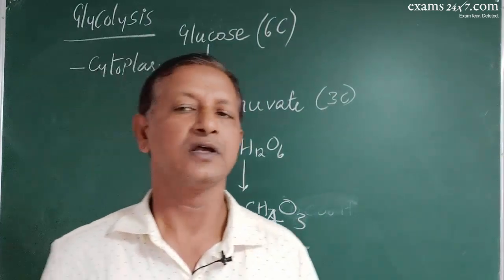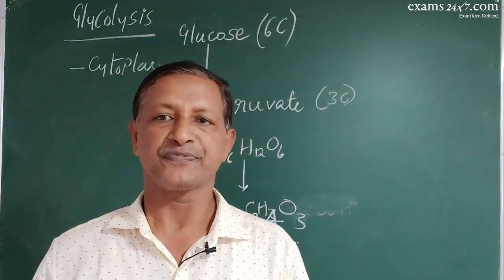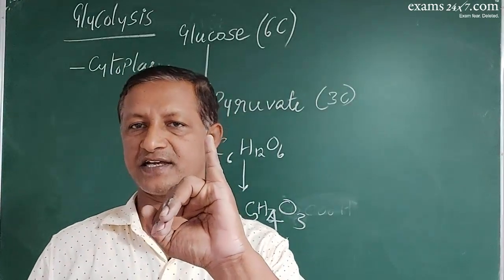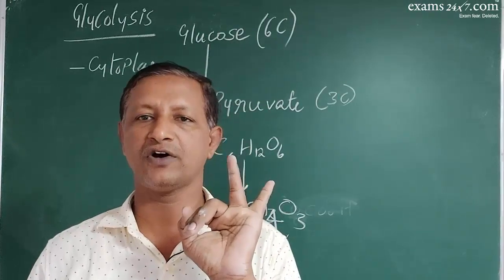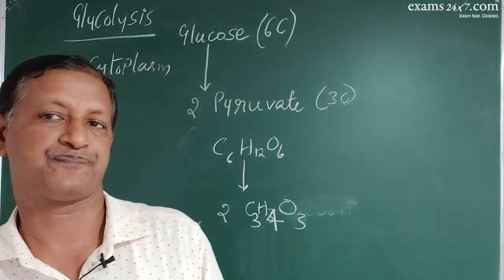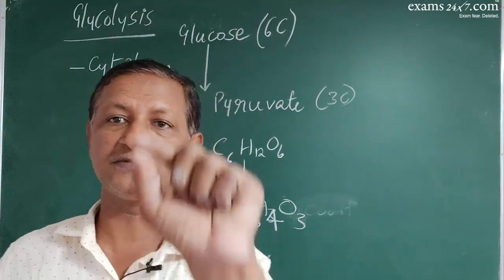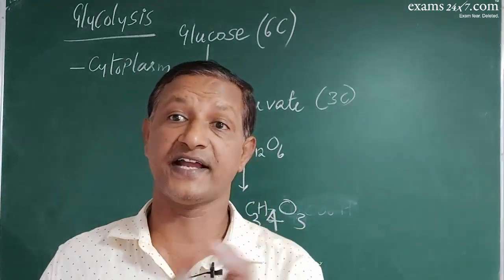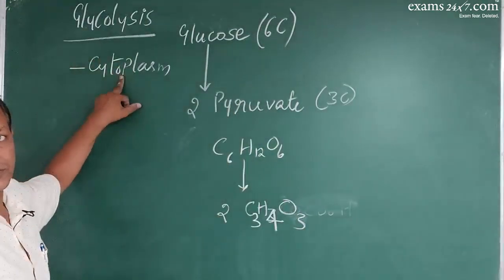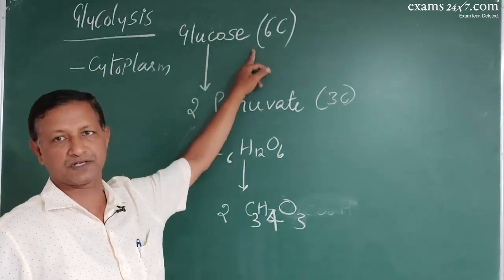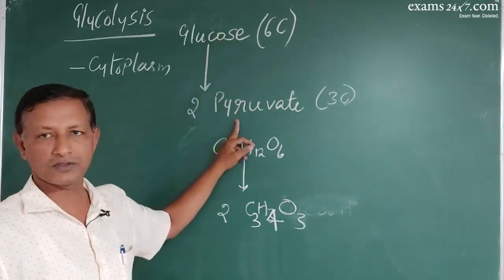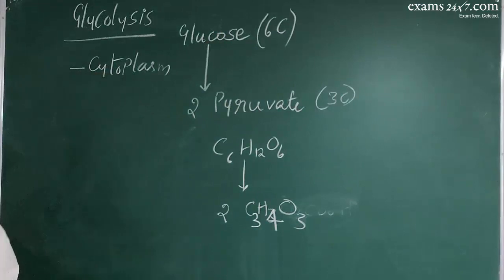Why? Because in plants, photosynthesis takes place in the chloroplast. The light reaction takes place in the chloroplast, and the dark reaction starts in the chloroplast and ends up in the cytoplasm. So the food, the glucose, is there in the cytoplasm. From there itself the process begins. Glycolysis is the breakdown of glucose into two molecules of pyruvic acid occurring in the cytoplasm.